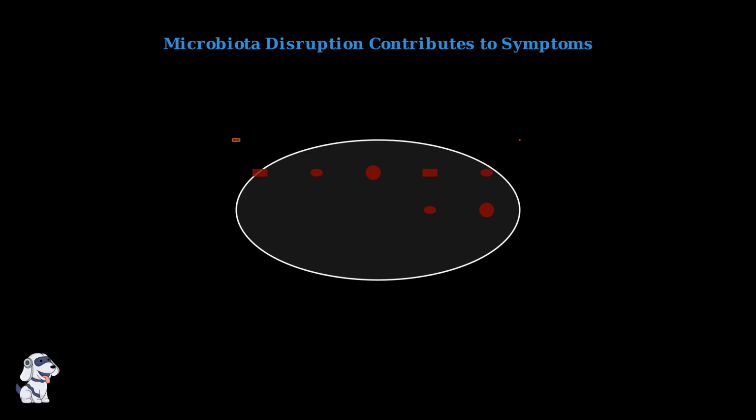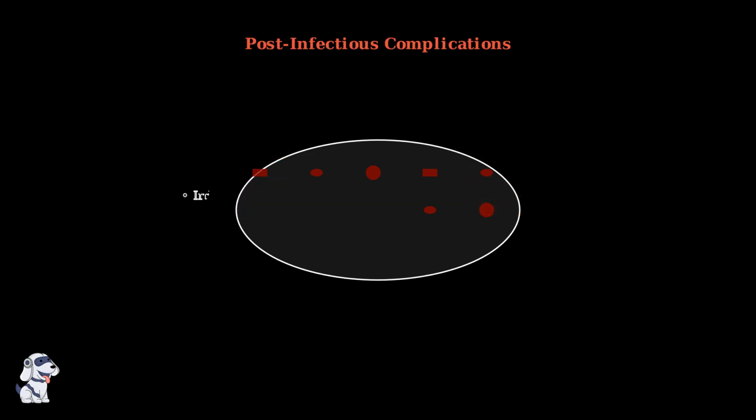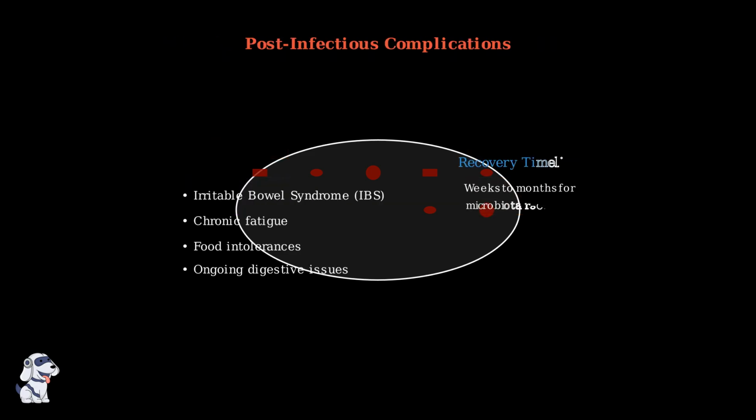This microbiota imbalance contributes to many of the symptoms we see in giardiasis. The disrupted bacterial community can't properly digest food, leading to diarrhea, bloating, gas, and poor nutrient absorption. Even after the Giardia infection clears, the disrupted microbiota can lead to long-term complications. Some people develop irritable bowel syndrome, chronic fatigue, or ongoing digestive problems that can last for months.